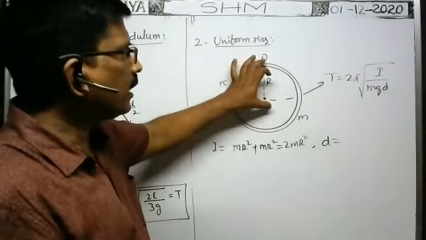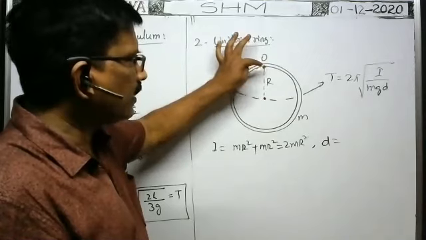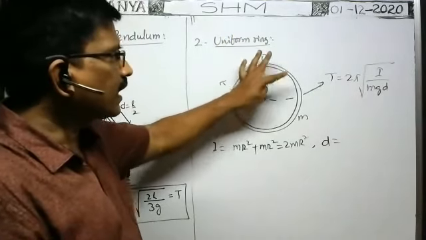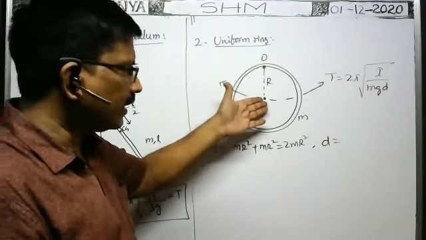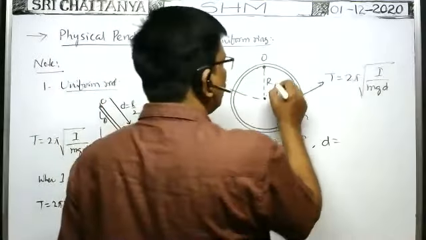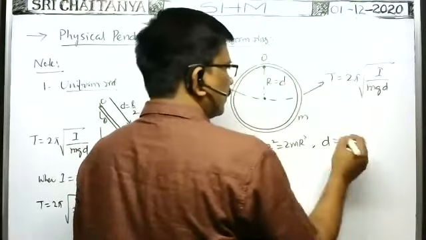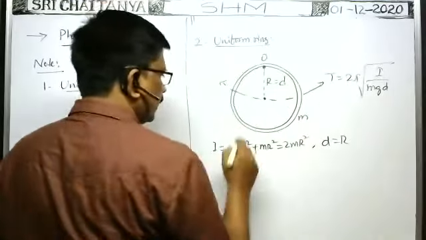D is equal to the radius of the ring only, because from the point of suspension, the distance of the center of gravity or center of mass of the ring lies at the center of the ring only, no? So this is equal to D. That's all. Now we substitute this information here.